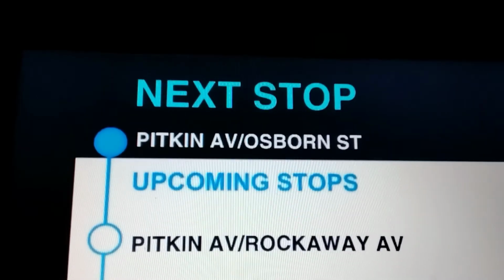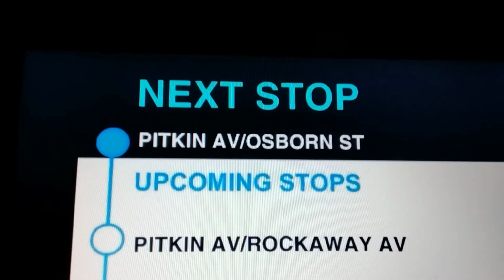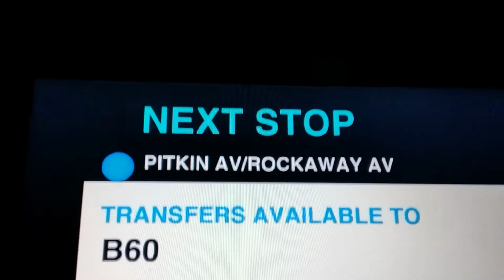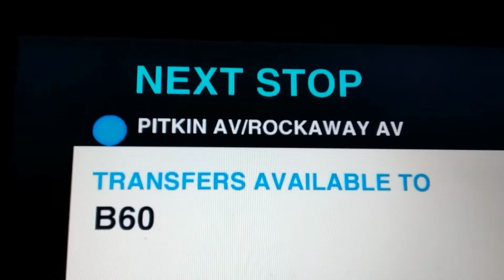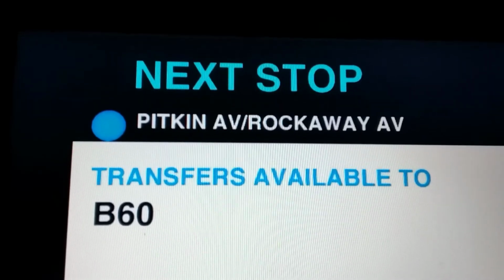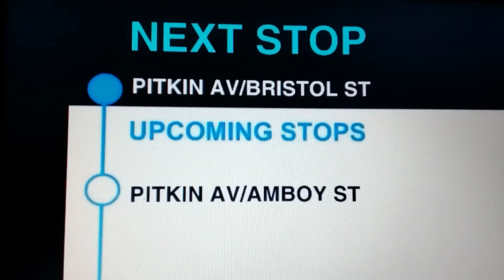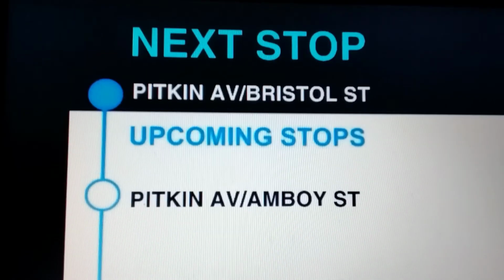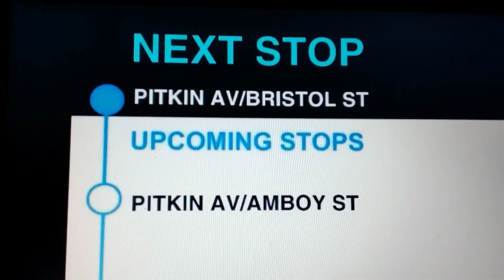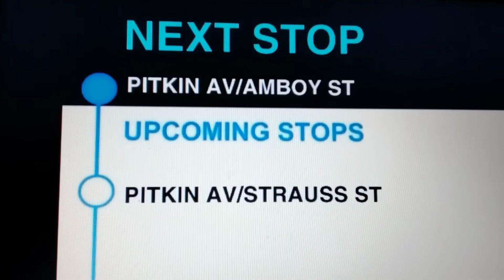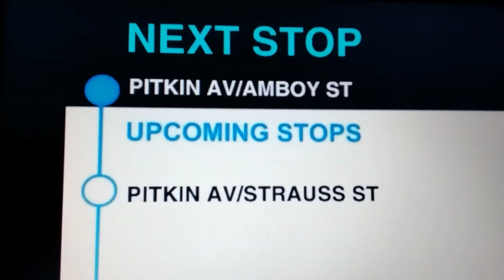Next stop, Pitkin Avenue and Osborne Street. This stop is Pitkin Avenue and Osborne Street. Next stop, Pitkin Avenue and Rockaway Avenue. Transfer available to B60. This stop is Pitkin Avenue and Rockaway Avenue. Next stop, Pitkin Avenue and Bristol Street. This stop is Pitkin Avenue and Bristol Street. Next stop, Pitkin Avenue and Amboy Street. This stop is Pitkin Avenue and Amboy Street.